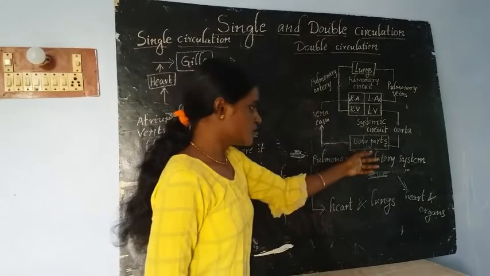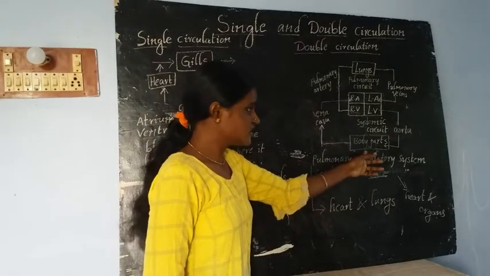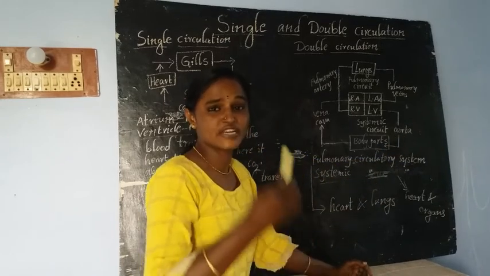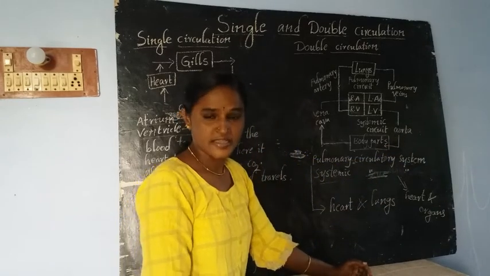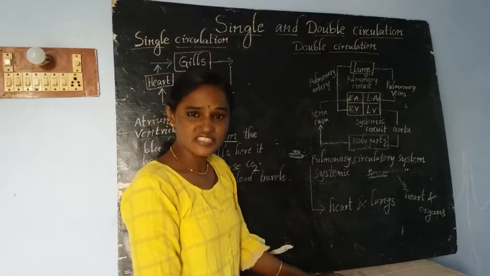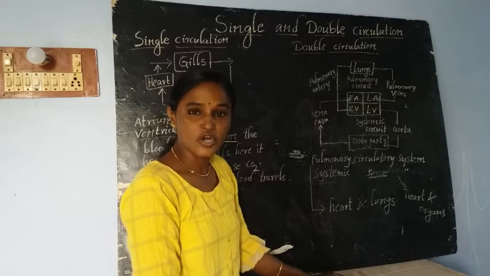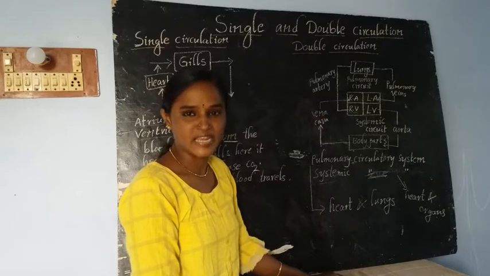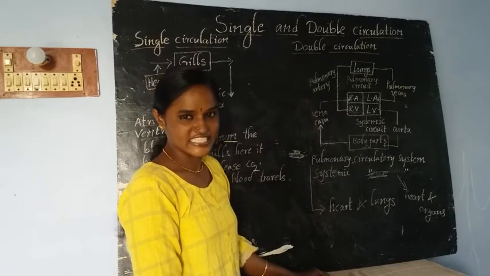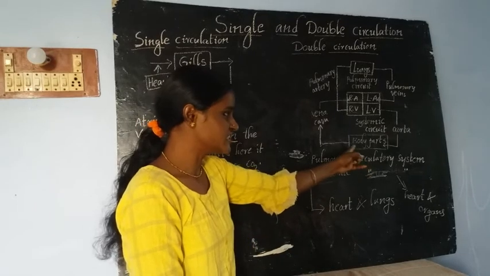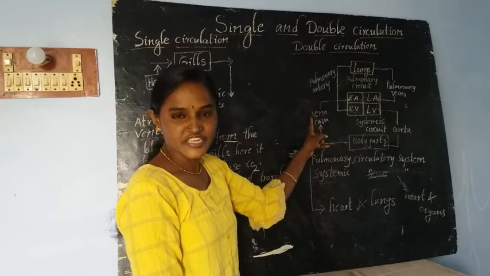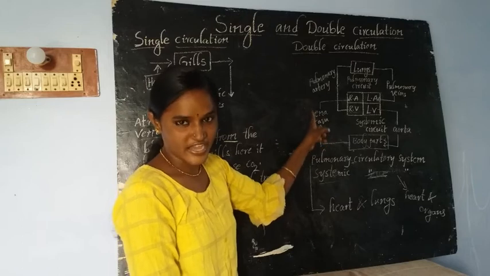Okay, here the body parts. I already taught you, the aorta is sending oxygenated blood to different parts of our body. There, the body parts use the oxygen present in the blood and send the carbon dioxide again into the blood, and here the blood again becomes deoxygenated blood, and that deoxygenated blood will be taken by the superior and inferior vena cava. Finally, this